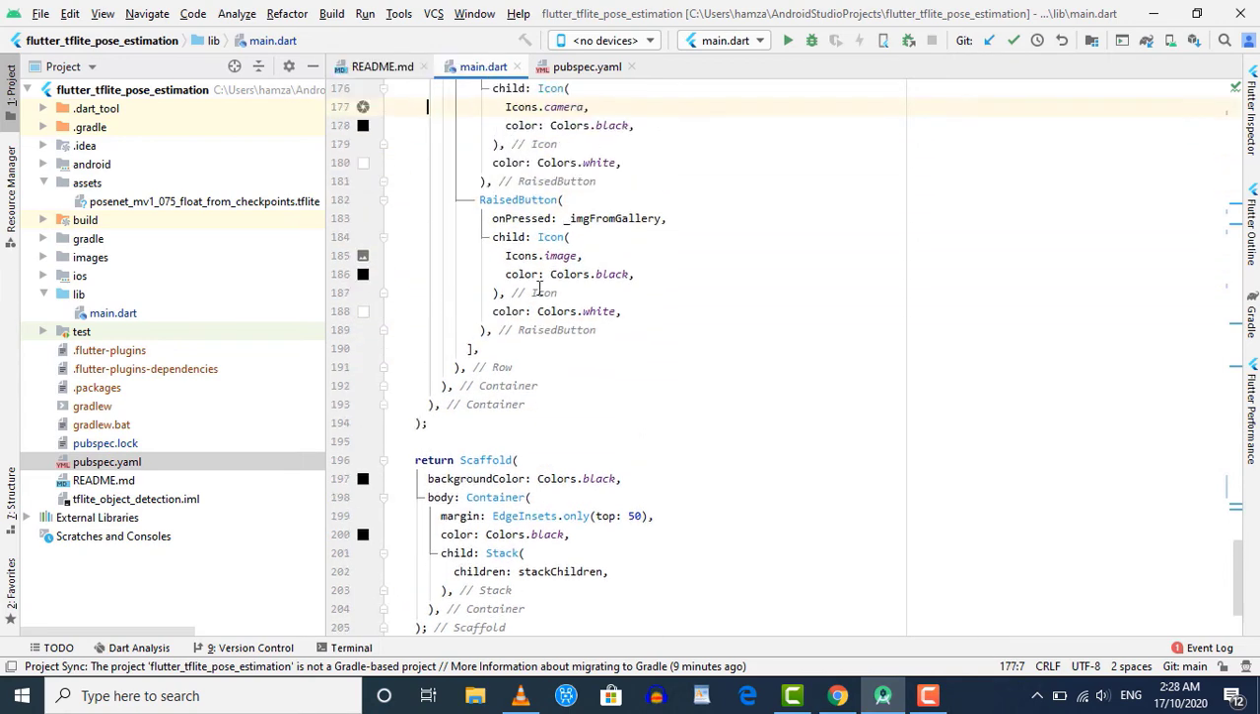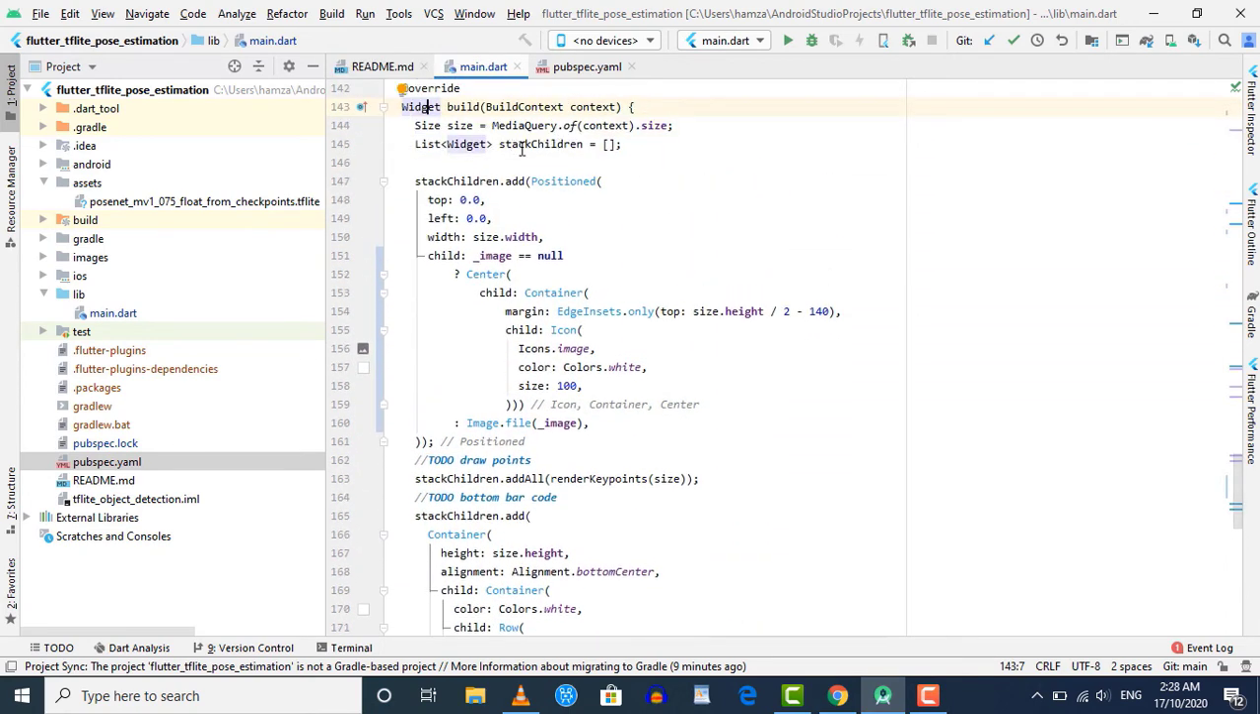Now when you scroll further up, you will see that here we declare the stack children list, and firstly we are adding a container, and inside this container we are showing the image that the user will choose from the gallery or capture using the camera.